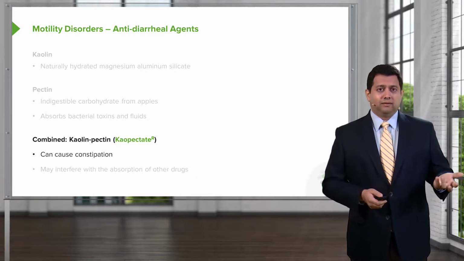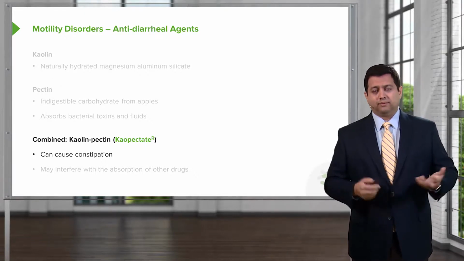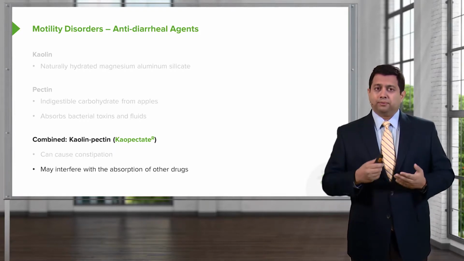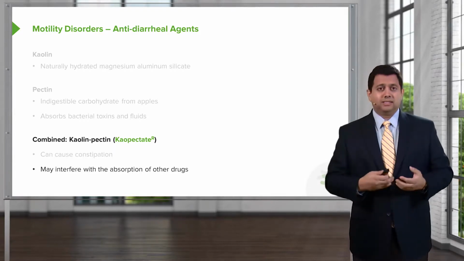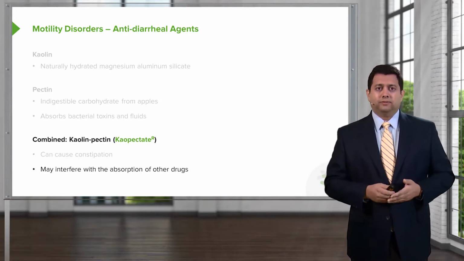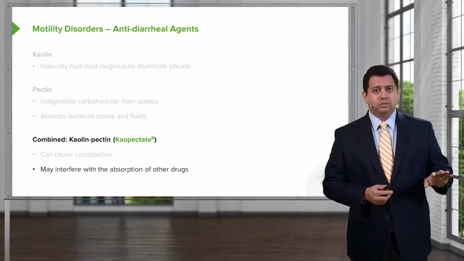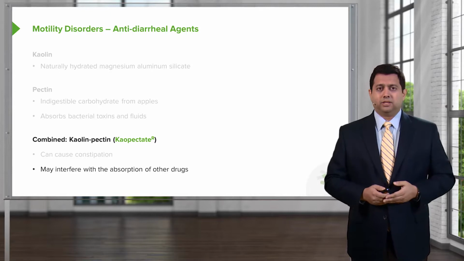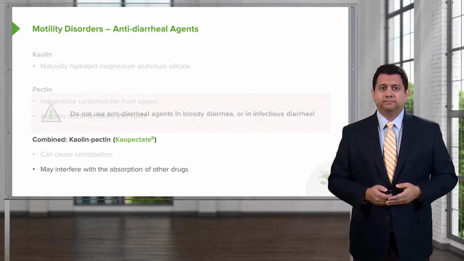Now, this agent can, of course, cause constipation, but when you're giving a patient with diarrhea this agent, it works quite nicely. Now, the problem with Kaopectate is because it's one of these binders that binds toxin, if you think about it, it'll also interfere with the absorption of a whole host of medications. So patients on Kaopectate, be aware that your other medications are probably being bound.